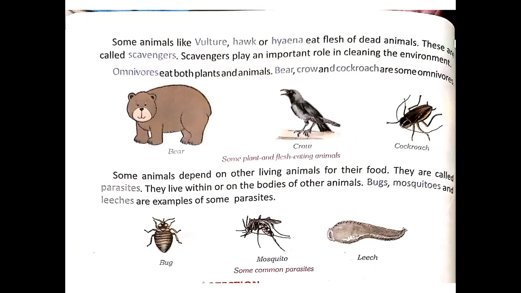Now, some animals get their food from other living organisms. And what they generally do, they suck the blood of their host. They may live on or inside the body of their host. Actually, these mosquitoes which suck the blood of humans and other animals are parasites.